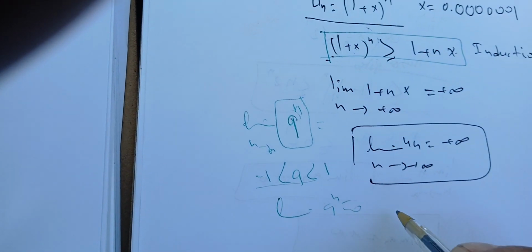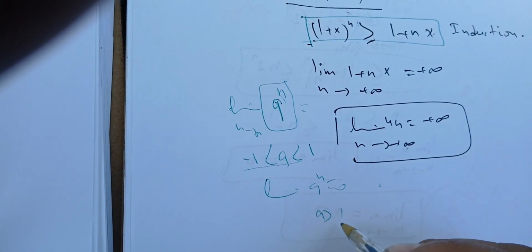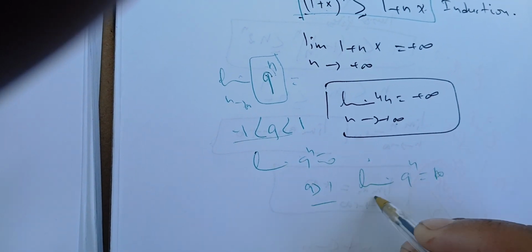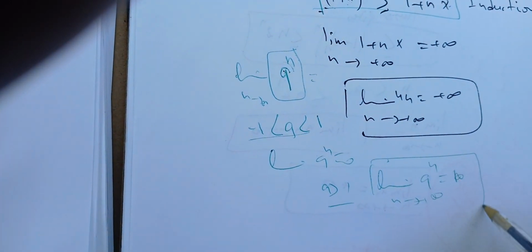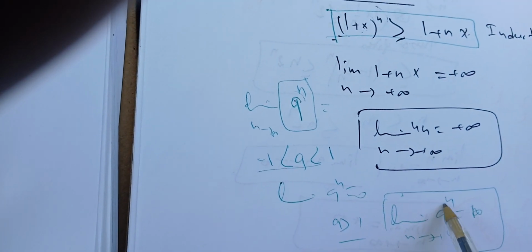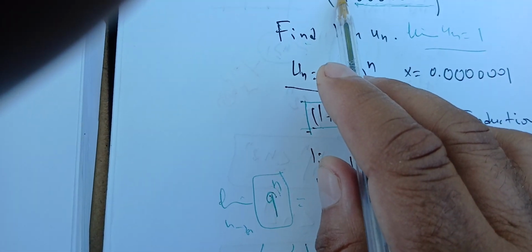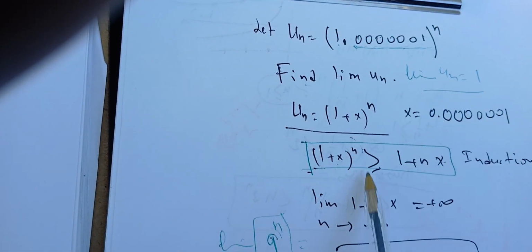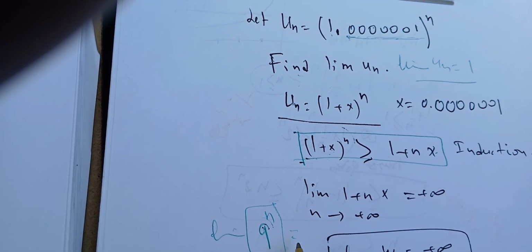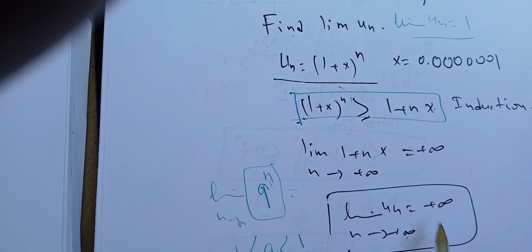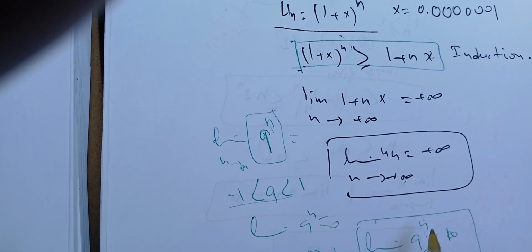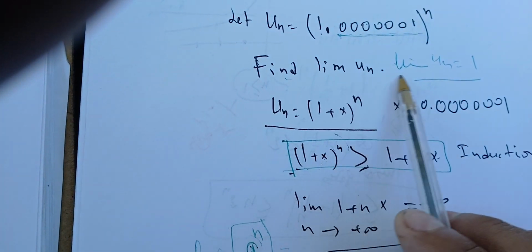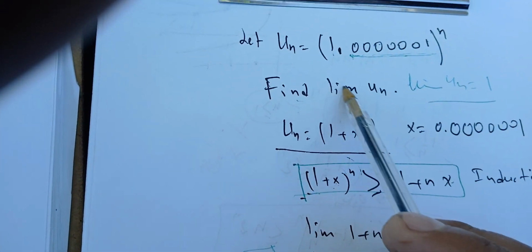If q is 1, then the limit is 1. If q is bigger than 1, then the limit of q to the power n is infinity as n goes to infinity. In this case we might say that q is 1 plus something that's bigger than 0, and you can use this result if you don't know this one. I will come back to prove all of these results, but for now we just applied this idea to find this limit.